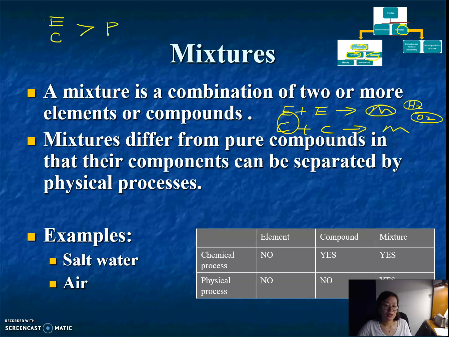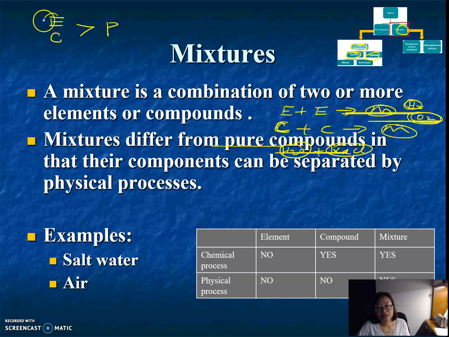But if you chemically react them, you will make water. I don't want to do that. I don't want to make a compound. I just want them to stay alone by themselves. And then I can also put sodium chloride into water. This is a compound, this is a compound. So if I mix them together, I make a mixture.